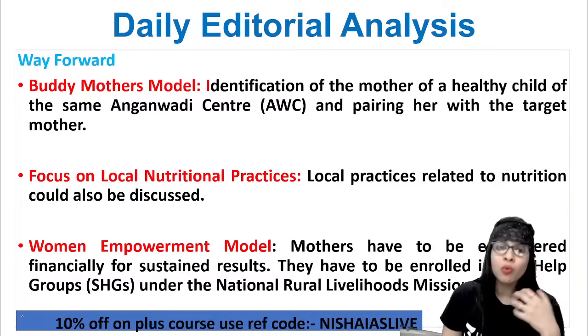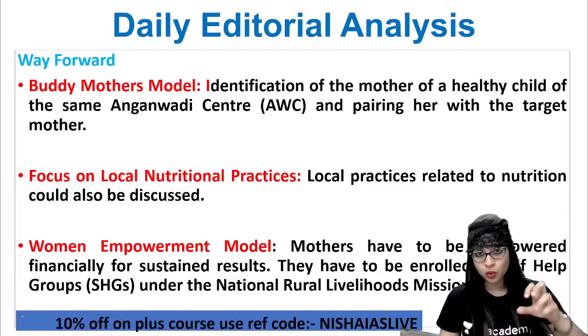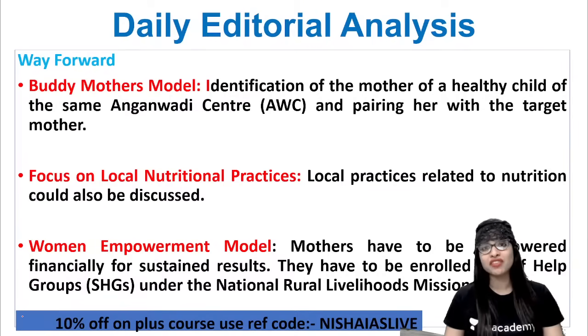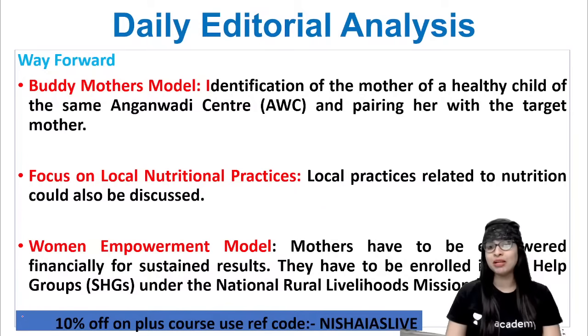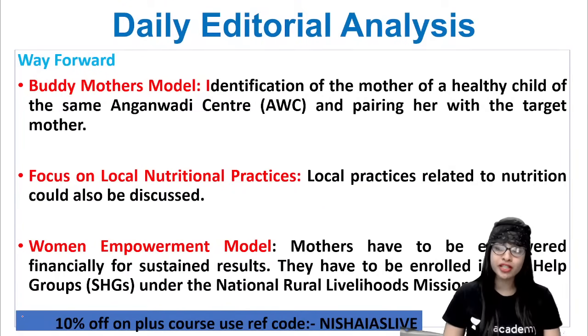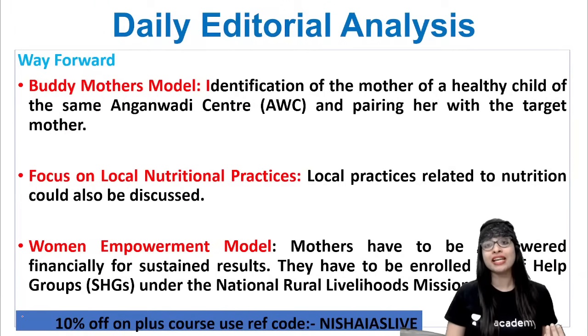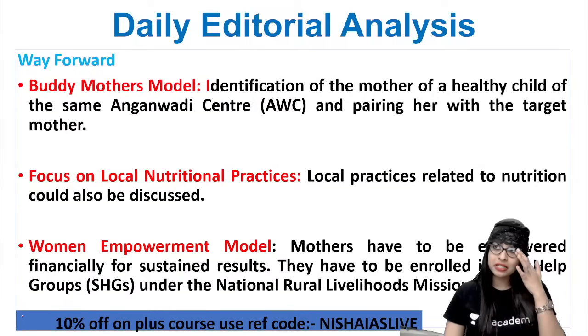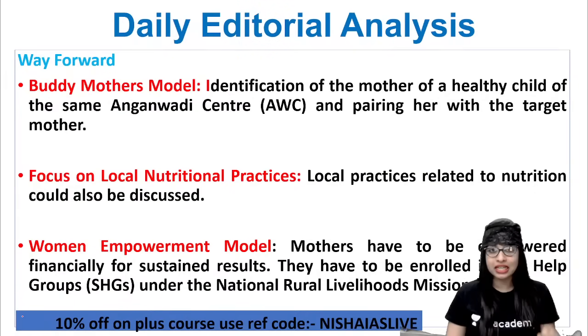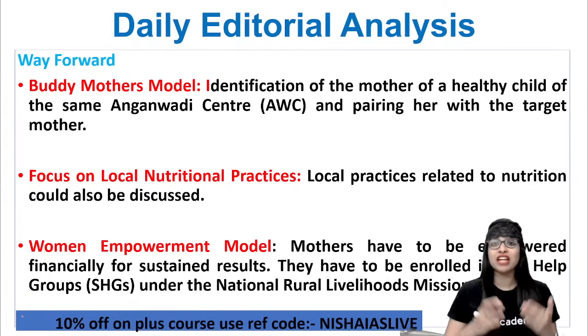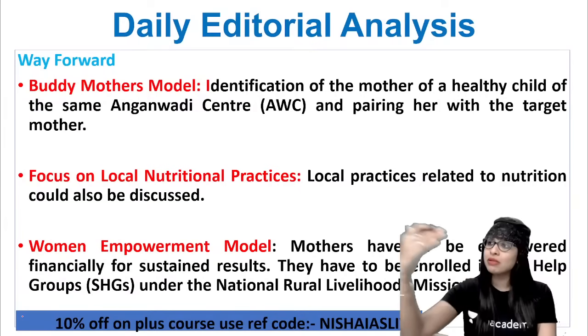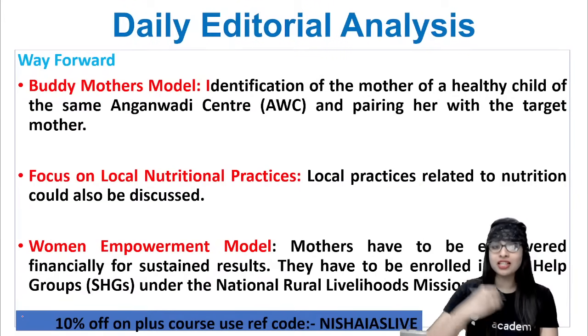What you can do is push these women, especially in rural areas, to become a part of an SHG, that is a self-help group, under the National Rural Livelihood Mission. So they get an opportunity to earn income, and at the same time make sure that nutrition is also taken care of. Those associations enable them to be a little cautious about their health and other perspectives, and at the same time they'll be financially stable as well, which will enable them to buy proper nutritious food and consume it. Clear?